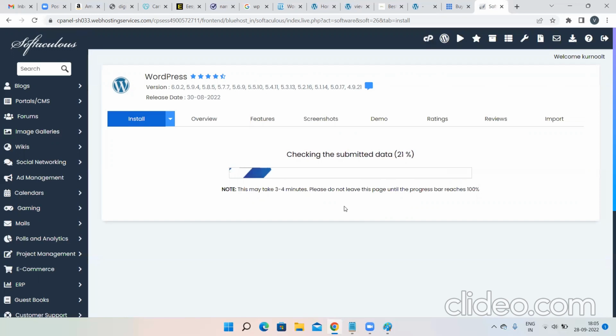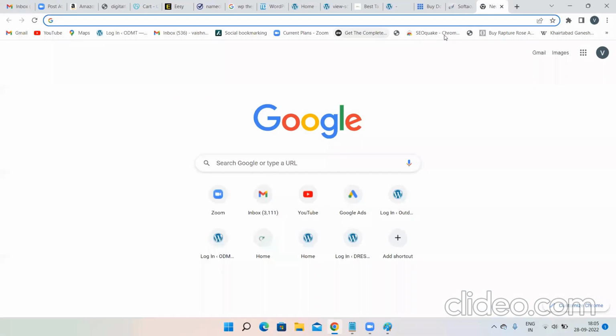Now within a few seconds, a brand new website will be created. Obviously a blank website; you have to design the website now. Okay. It will automatically appear. On a new tab, if you type salim.karnooltaxi.com, it will appear. See, don't type it on Google. To appear on Google, SEO and all these things are required. Just like that, a blank website will not appear on Google. Search on Chrome itself, Salim, on a new tab.